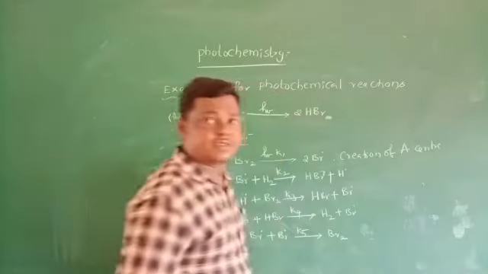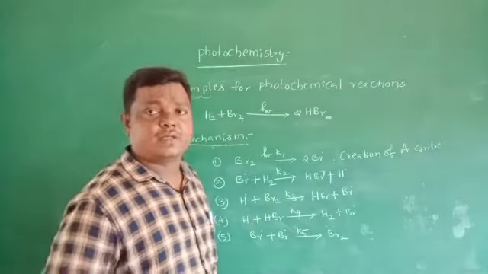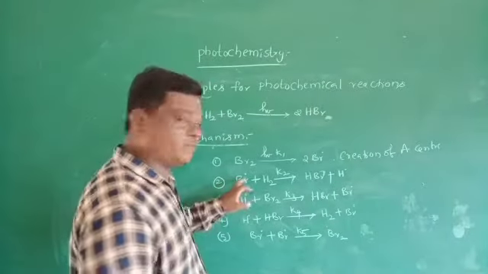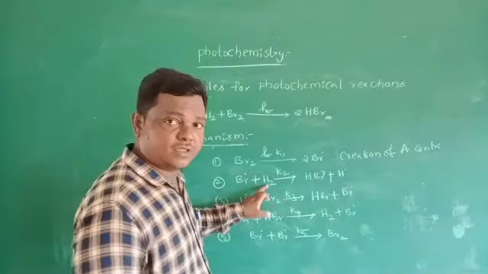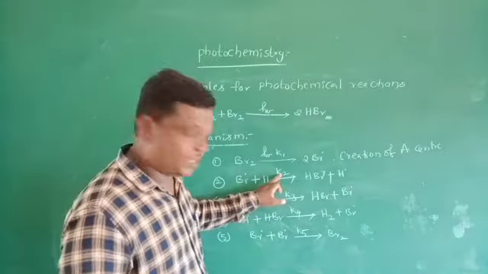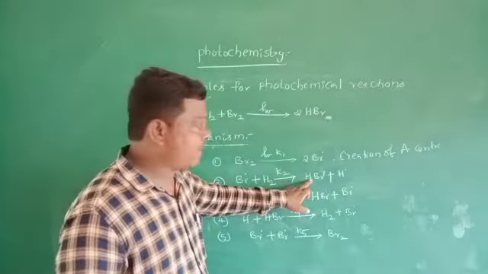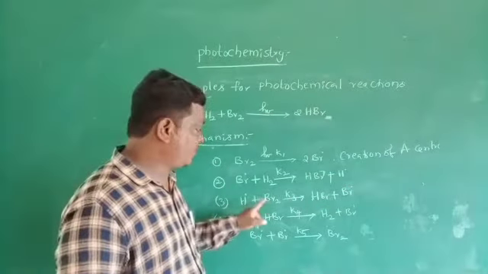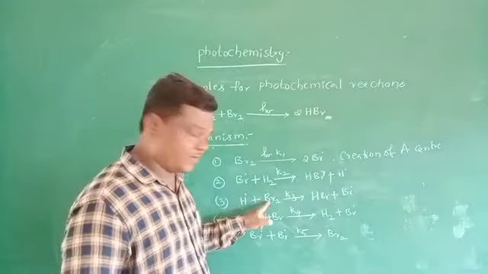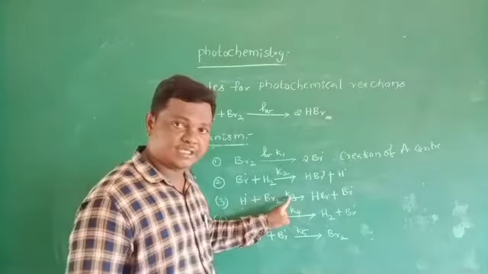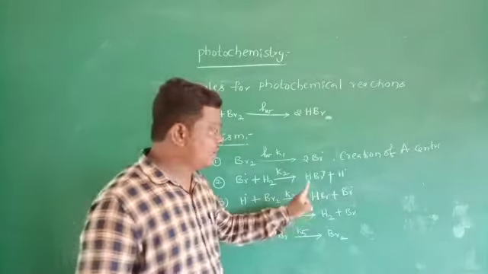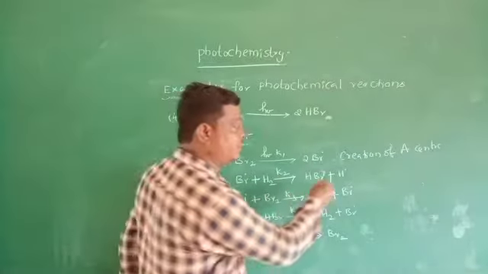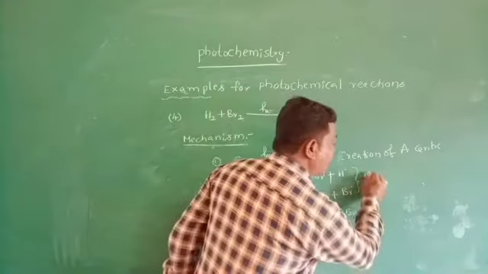These radicals, you already know, are more reactive than the other intermediates. And next, this bromine radical interacts with the hydrogen molecule with rate constant K2. We are getting hydrogen bromide plus hydrogen radical. Again, this hydrogen radical in the third step interacts with a bromine molecule with rate constant K3. We are getting HBr. So in the second step and third step, we are getting hydrogen bromide. So this is called the propagation step.